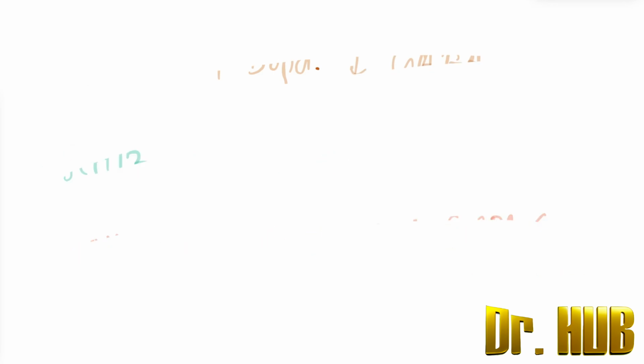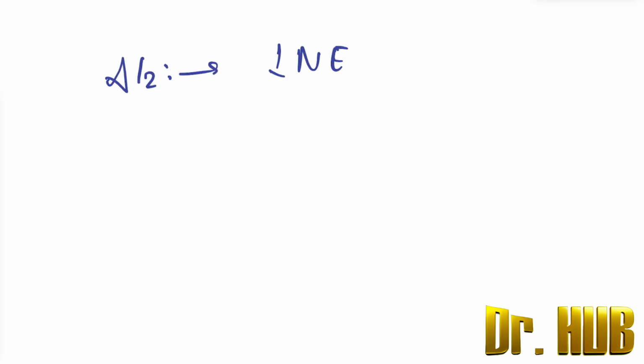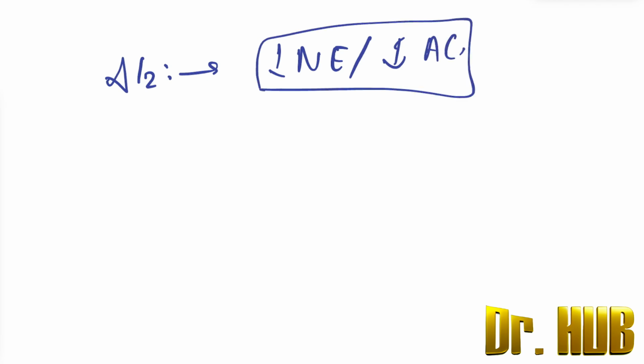Then we move on to Alzheimer's disease. So in case of Alzheimer's disease, there's a decrease in norepinephrine, which we call NE, as well as a decrease in acetylcholine. So two things decrease in Alzheimer's: norepinephrine as well as acetylcholine.